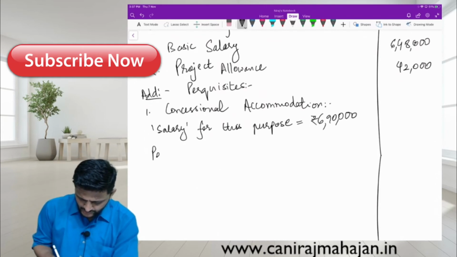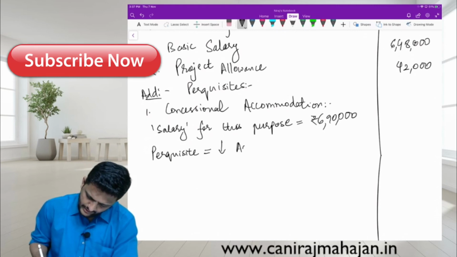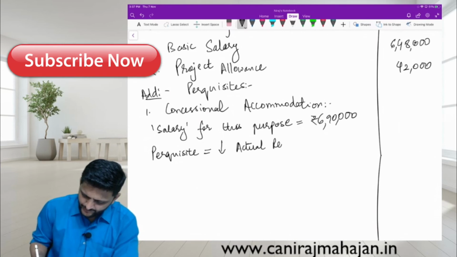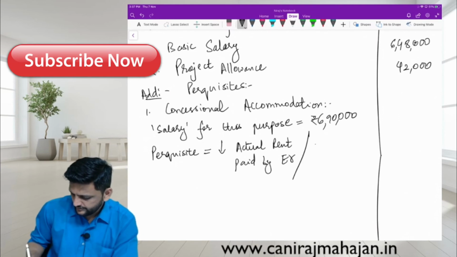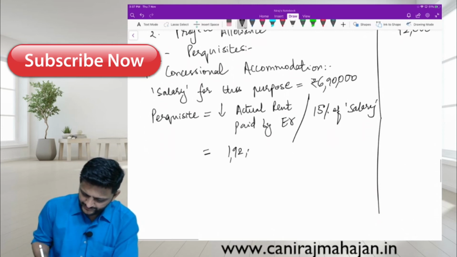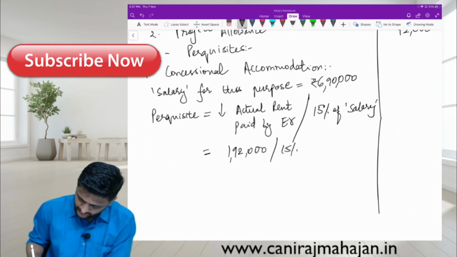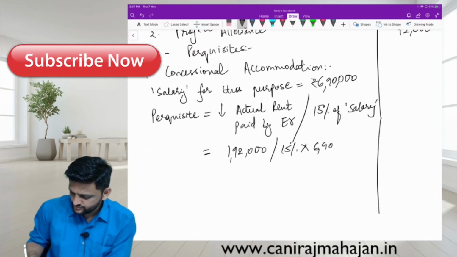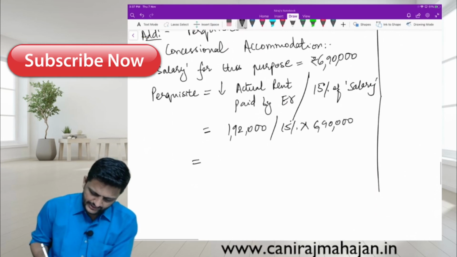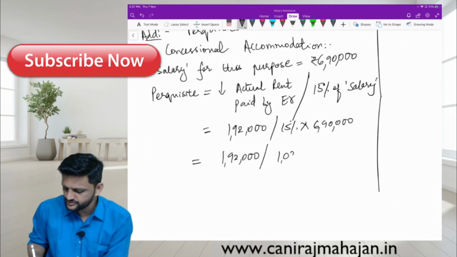So perquisite is actually the lower of actual rent paid by employer or 15% of salary. Actual rent paid is 1,92,000 and 15% of salary, on 6,90,000 for our consideration, is 1,03,500.